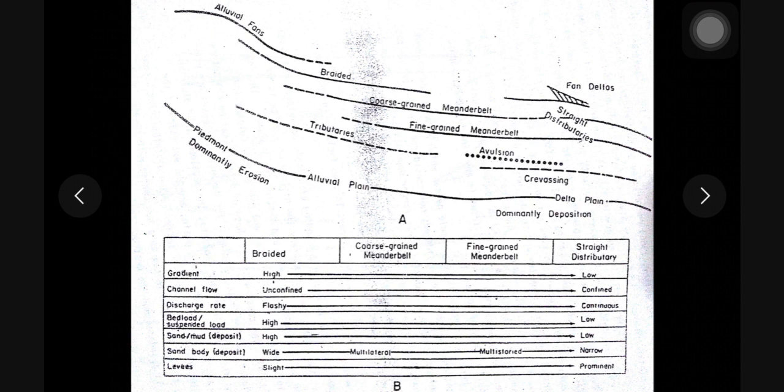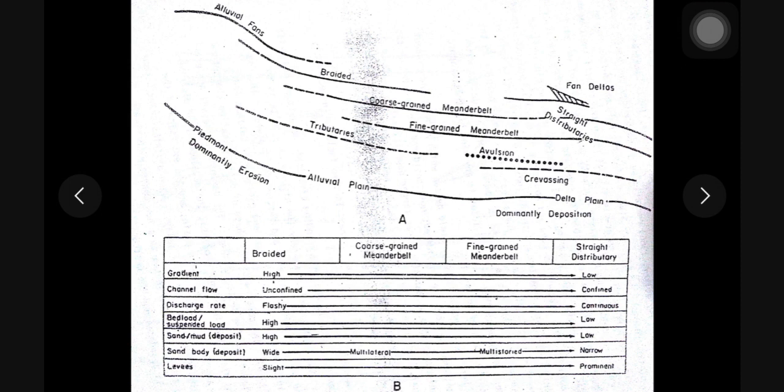Next is the ratio of bed load to suspended load. This ratio is high in case of braided rivers, whereas if you see fine grained meandering river systems or delta distributary systems, the ratio is low. Now the ratio is high means more of sediments are transported by bed load and very less amount of sediments are transported in suspension load. So various factors are responsible for this. One of the important factors is the availability of grains.